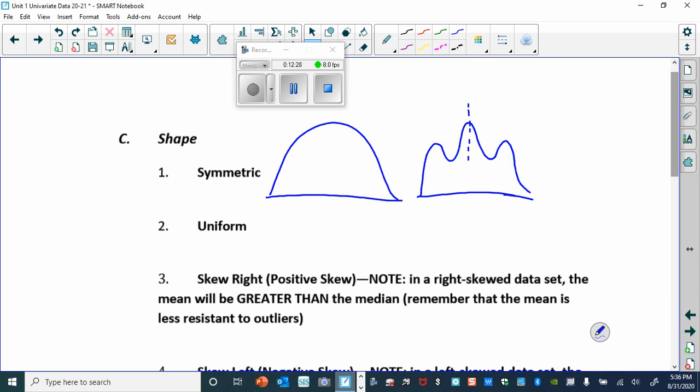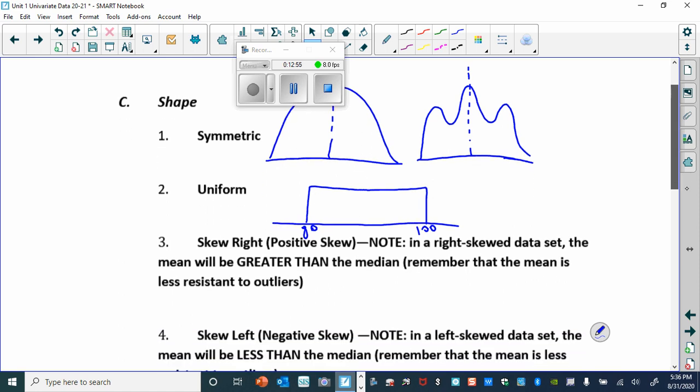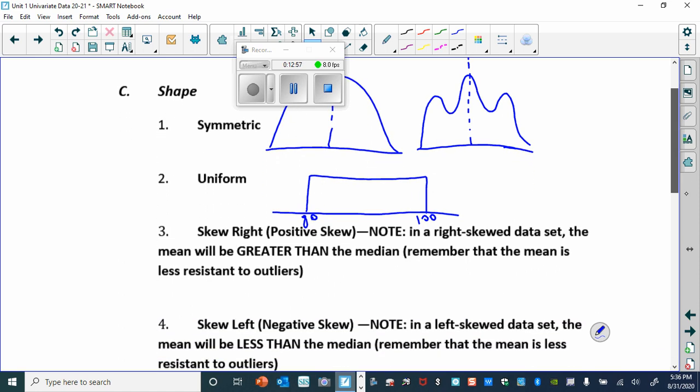Basically, if it has a spine that you can make and flip over, that's going to be symmetric. Uniform. It's almost going to be like a block, right? But basically, if this is scores, basically every score, the same number of people pretty much get every score, right? If this is going from 80 to 100, pretty much the same proportion of people are getting 80, 81, 82, all the way to 100. Uniform.